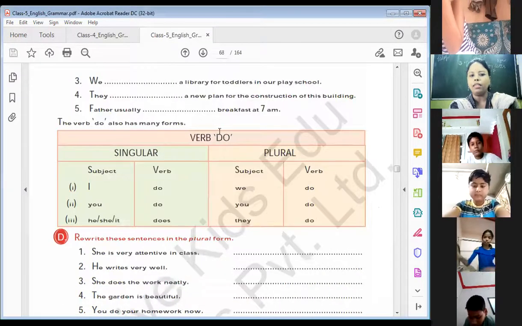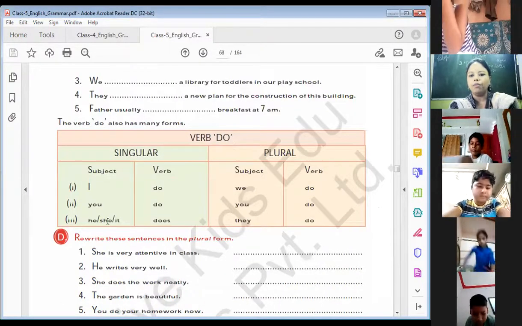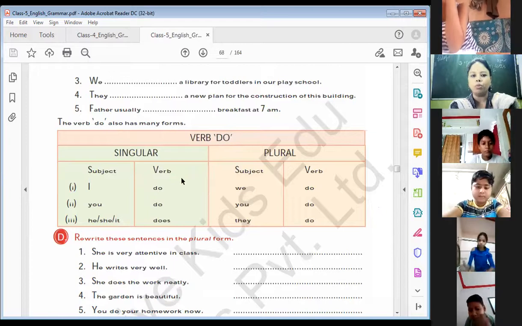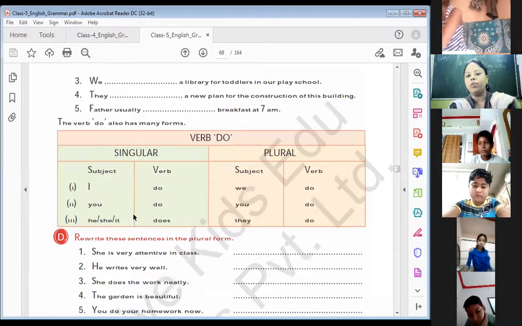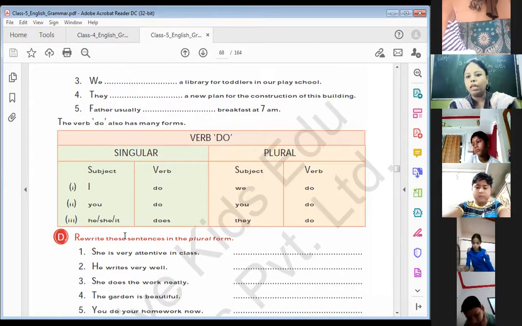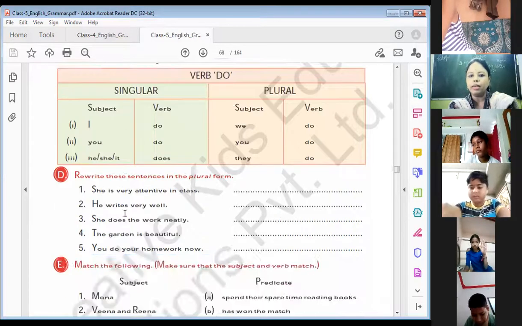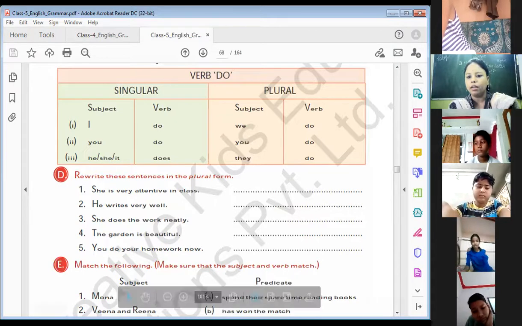As you can see here, we'll try to understand about do, the verb forms of do. I, you, we, they: again, I am telling you, the same formula, the same rule which we used in have. Any plural we have to use do. He, she, it, any singular we have to use does. Understand? It is written here.